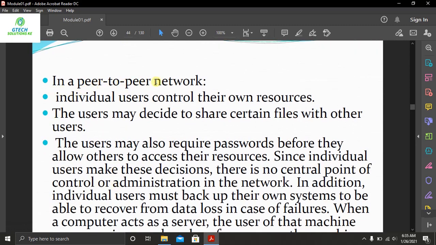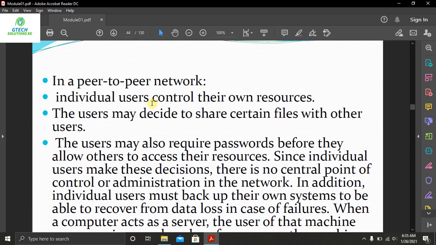In a peer-to-peer network, individual users control their own resources. For example, if I have my computer and another person requests a file, I have control of the resources that I can give to that person. The user may decide to share certain files with others, or may decide not to share some of the files.